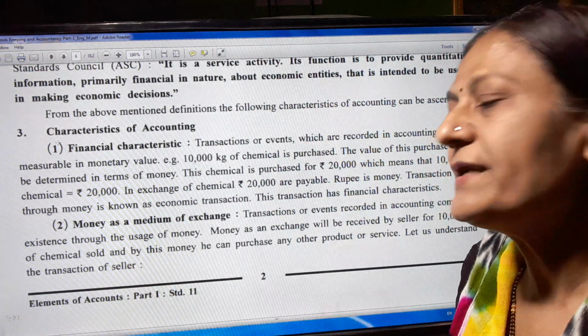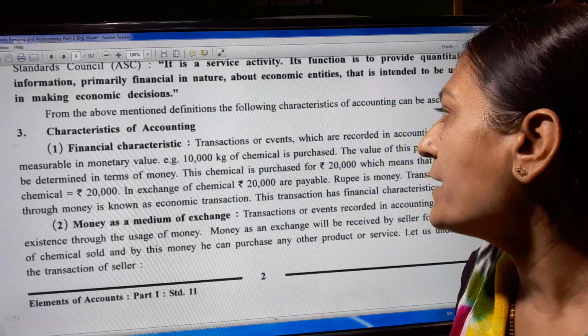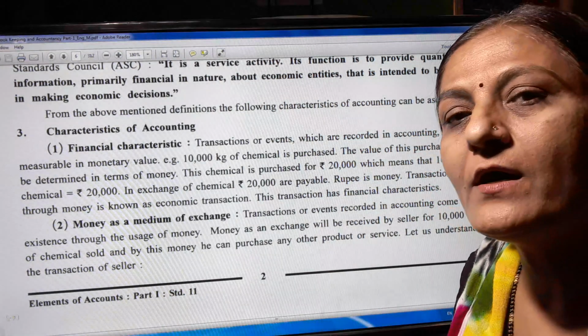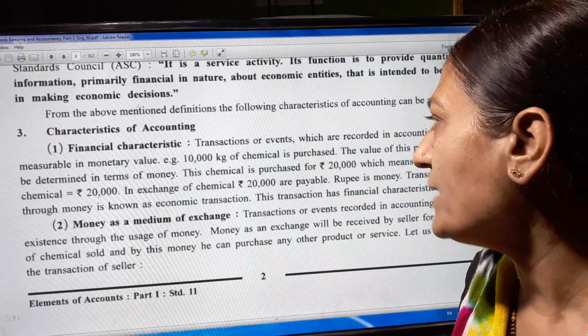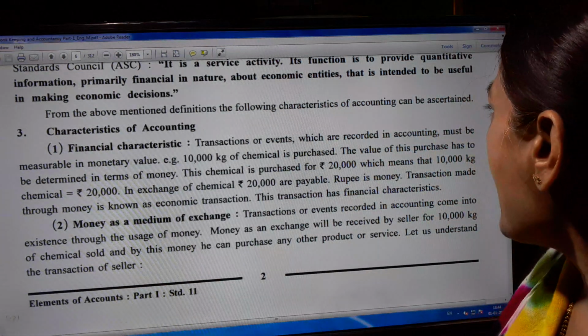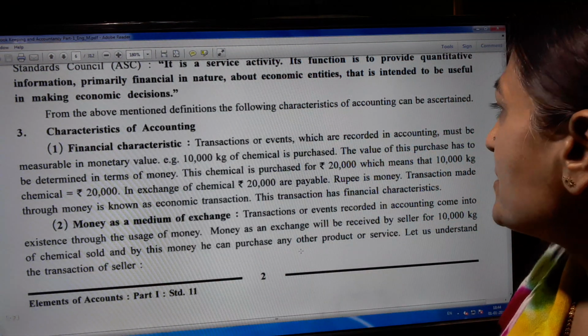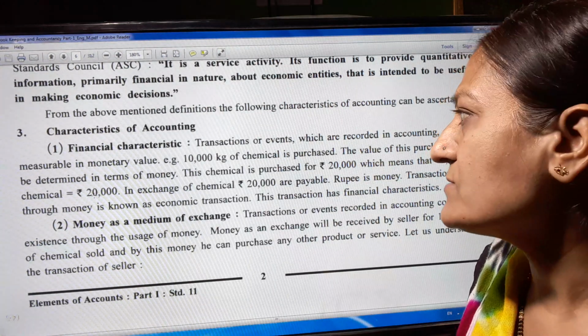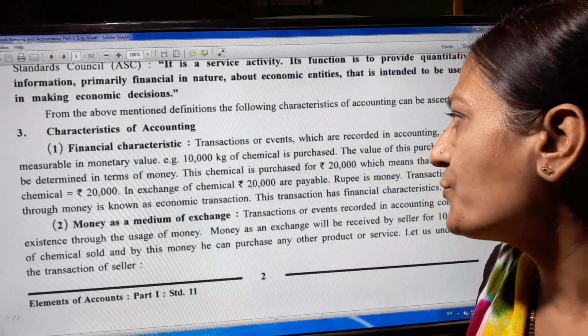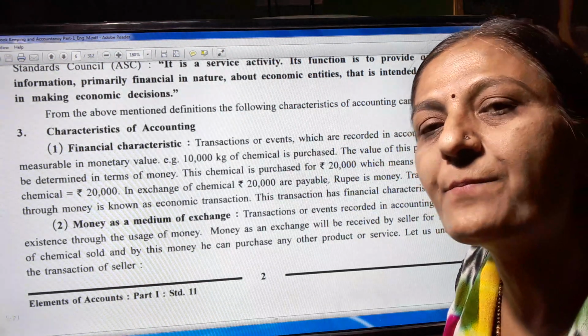Here the quantity in kg is given and the monetary value of 20,000 rupees is given, which means that 10,000 kg of chemical is equal to rupees 20,000. In exchange for the chemical, rupees 20,000 are payable.